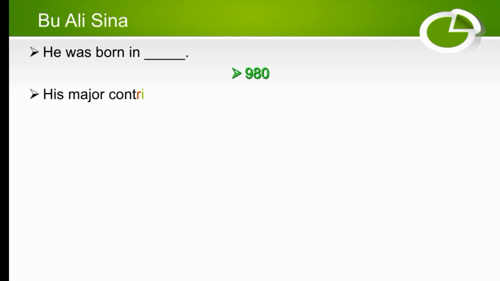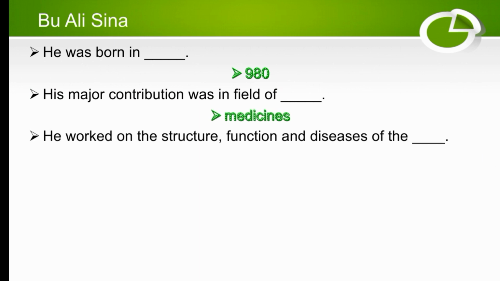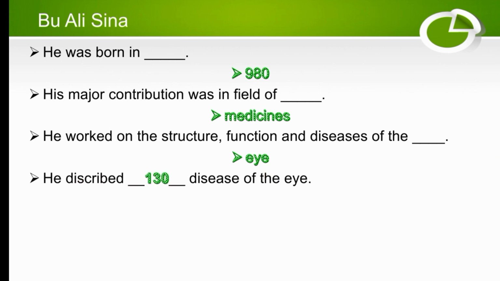Our next scientist is Bu Ali Sina, who was a famous scientist of that time. He was born in dash. Bu Ali Sina was born in 980. His major contribution was in the field of dash. So his major contribution was in the field of medicine. He worked on the structure, function, and diseases of dash. So Bu Ali Sina worked on the structure, function, and diseases of the eye. He described dash diseases of the eye. So he described 130 diseases of the eye.